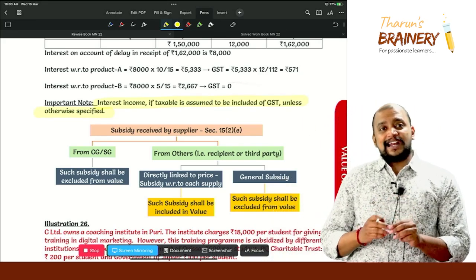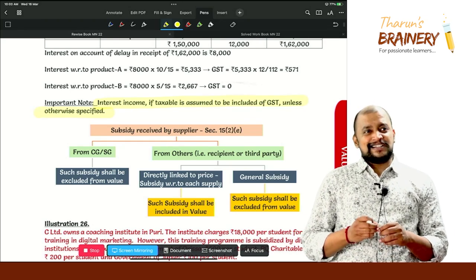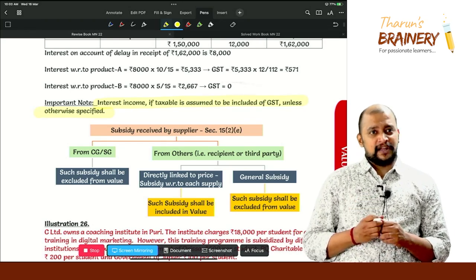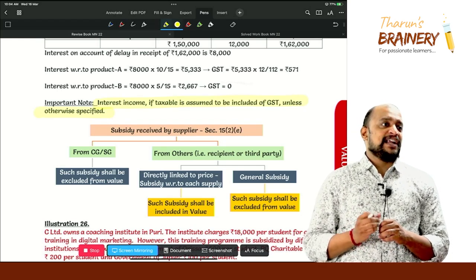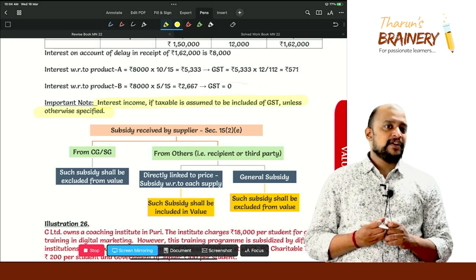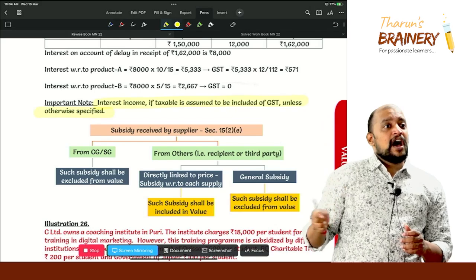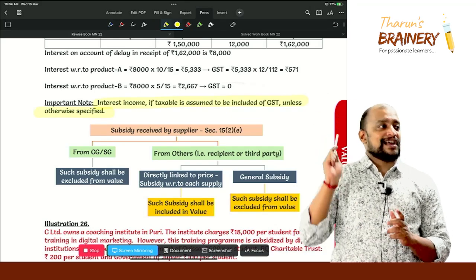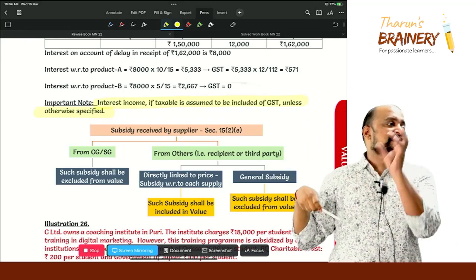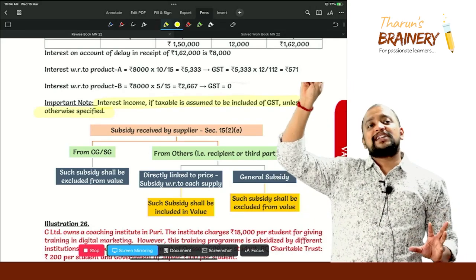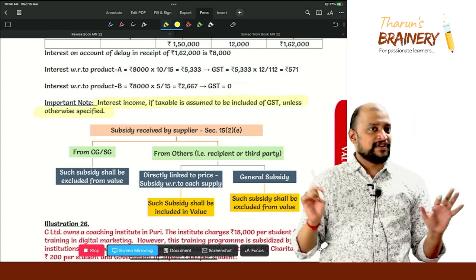Now you have clarity related to this inclusion. Is interest a separate transaction or separate supply? No. So with respect to interest on account of delay in receipt of consideration, we need to see whether the original supply against which this interest is received is taxable or not. If the original supply is taxable, this interest is also taxable. If the original supply is exempted, then interest is also exempted. Understood?